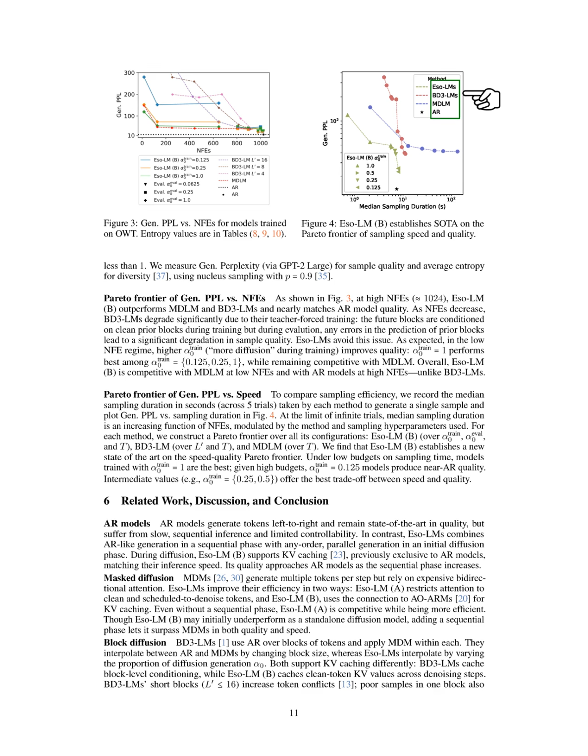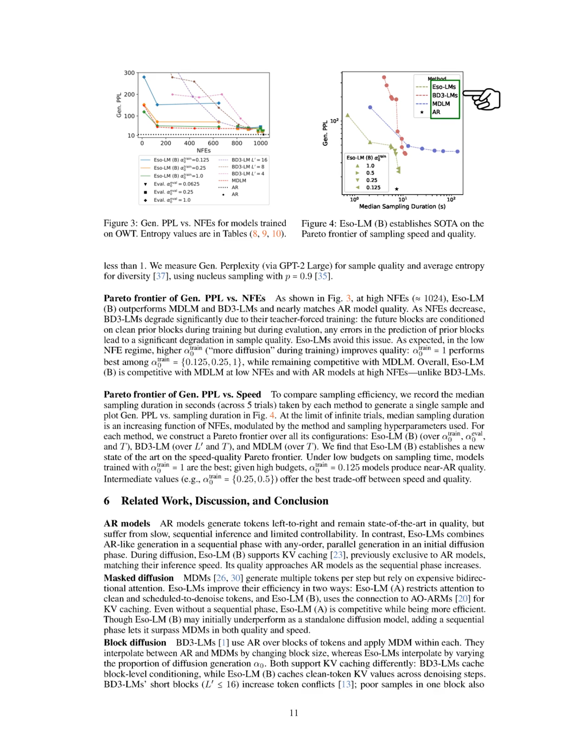We also observe that in the low NFE range, increasing the training diffusion parameter improves quality, with a value of 1 yielding the best results compared to lower values like 0.125 and 0.25, while still being competitive with MDLM. Overall, Eso-LM-B performs well at low NFEs and matches AR models at high NFEs, unlike BD3-LMs. Next, we analyze the Pareto frontier of general perplexity versus sampling speed.